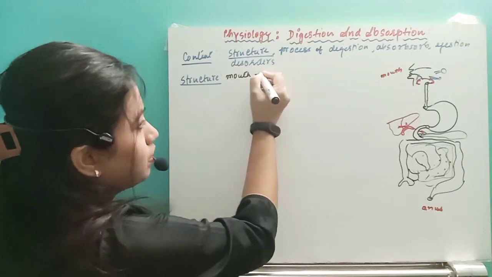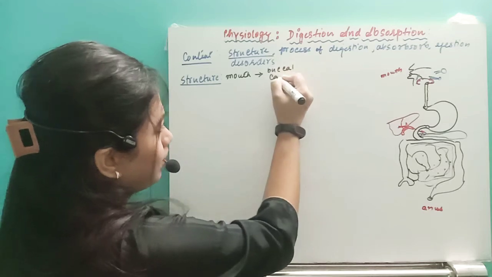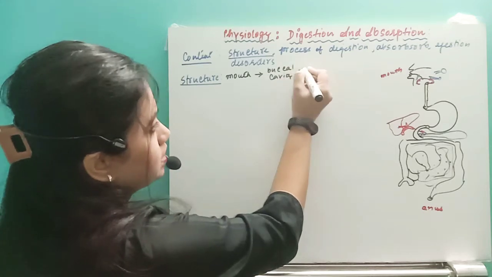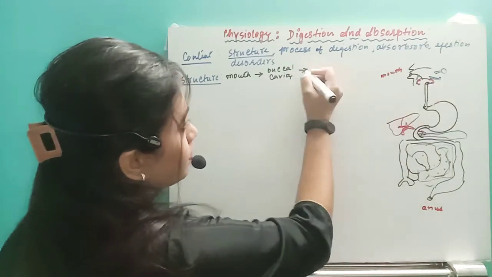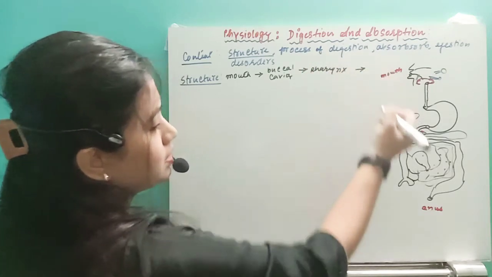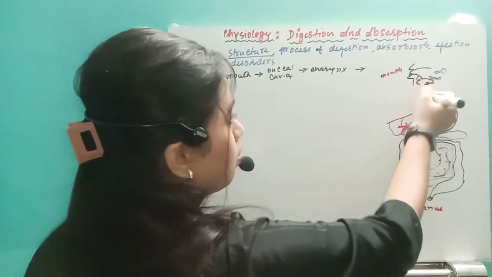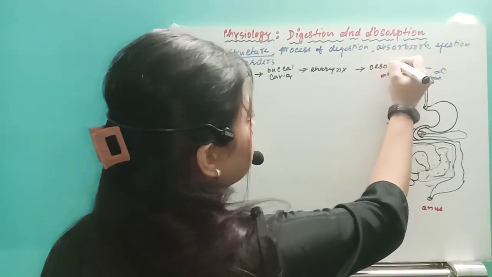Then this mouth will lead to the next part, that is the buccal cavity, right? After the buccal cavity, the next part, this is the common part. What is that? This is the pharynx, right? Then from the pharynx, the food will go to the next part, that is the food pipe. What is that food pipe called? This is the esophagus, right?